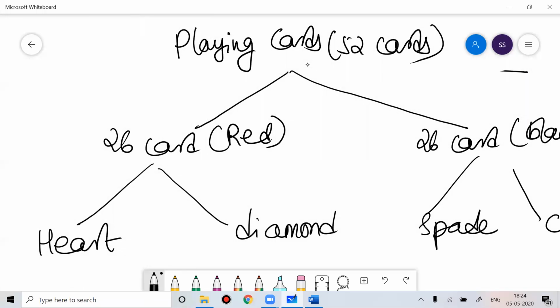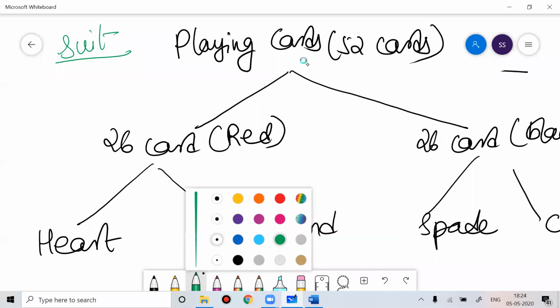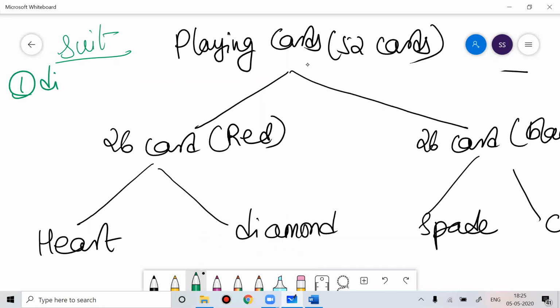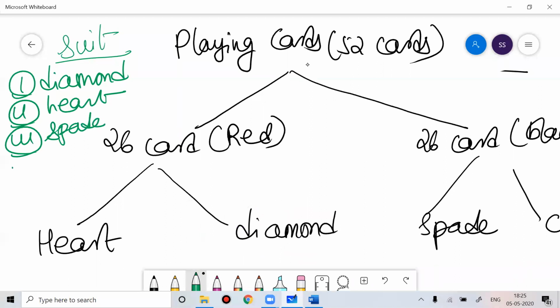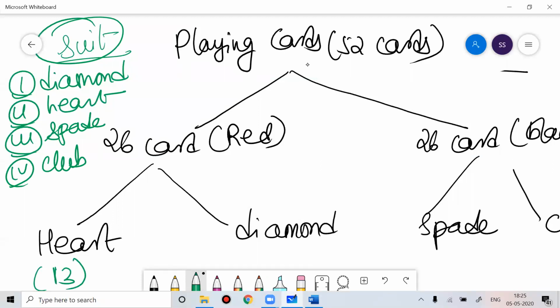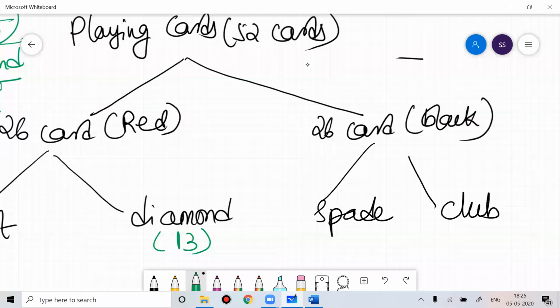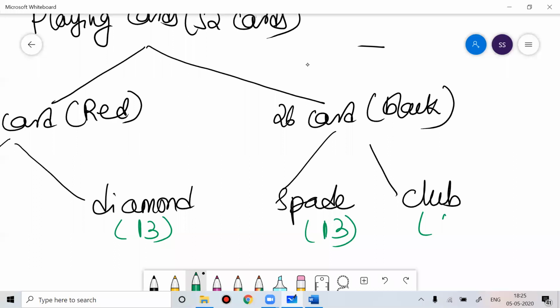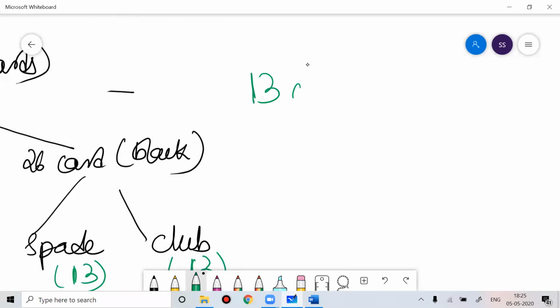These we call a suit. The suit can be diamond, spade, heart, or club. The name we give to them is called a suit. Every suit, that is every pattern, has 13 cards. So you have 13 cards in every pattern.